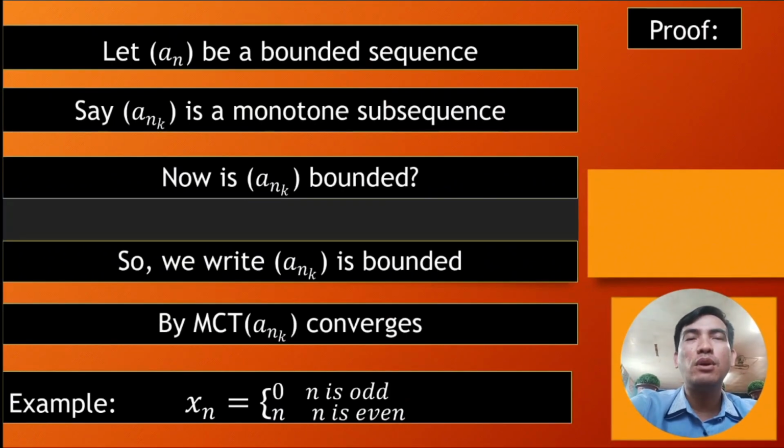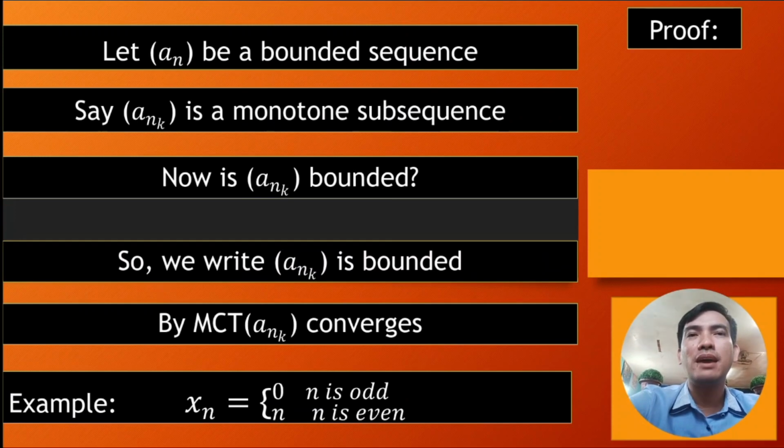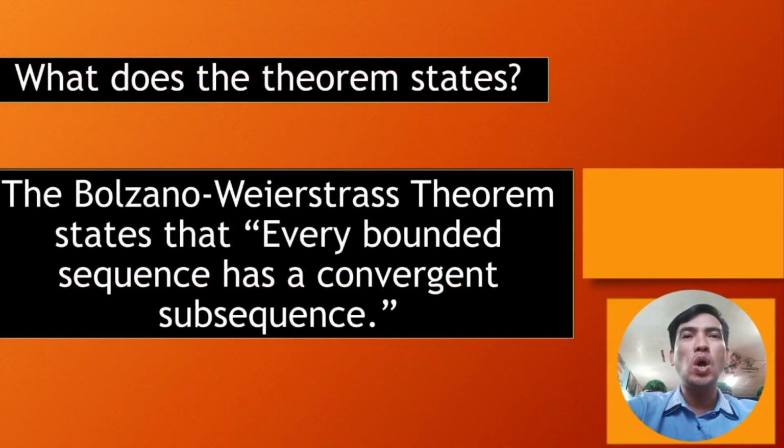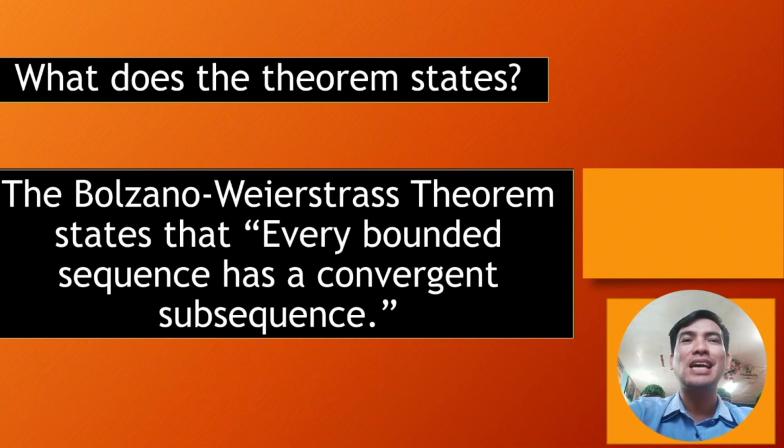So going back to our previous proof, we have here the summary. Let a sub n be a bounded sequence, say a sub n k is a monotone subsequence. Then we could say a sub n k is bounded, and by MCT, a sub n k converges. Let us all remember that the Bolzano-Weierstrass theorem states that every bounded sequence has a convergent subsequence.